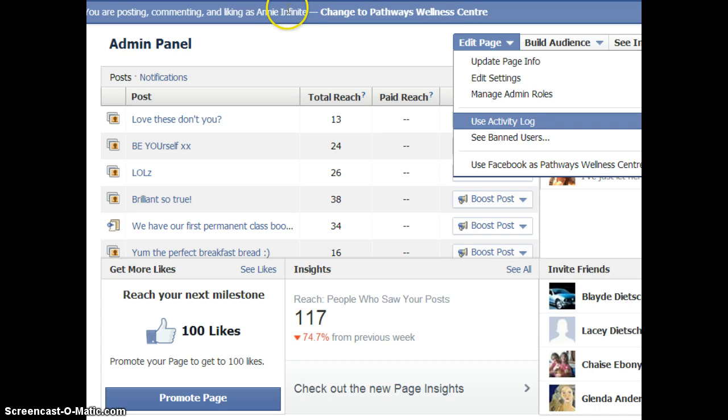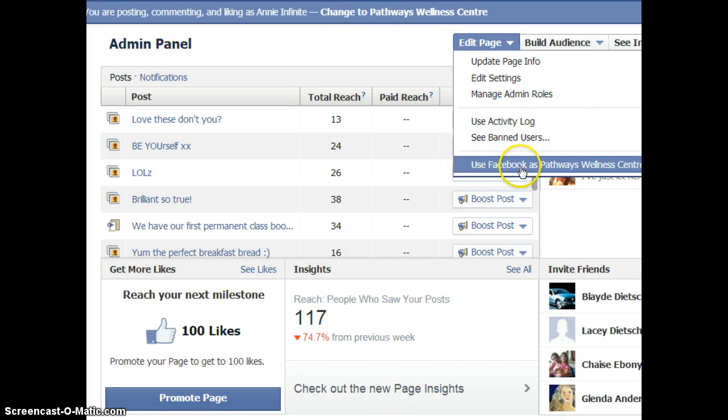And look, honestly, for beginners, because it's so hard to understand that it only means you're using the page as your page on your page, I find this one too hard to explain until you really get it. For all beginners, I suggest edit page, use Facebook as your page or your personal. Always use this setting instead.